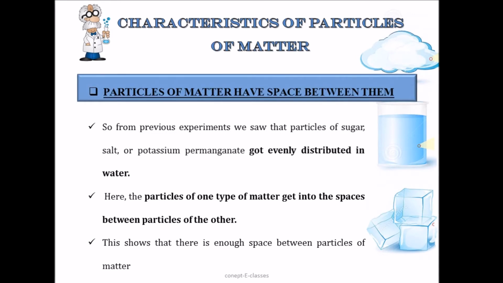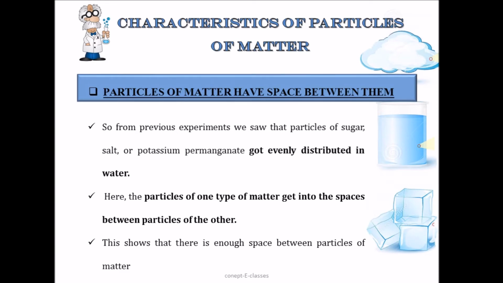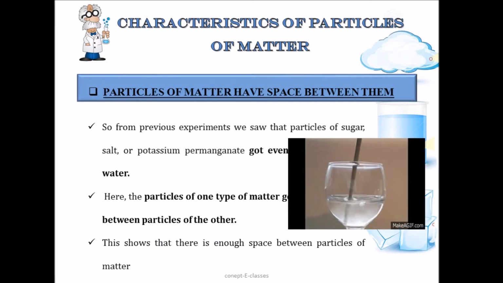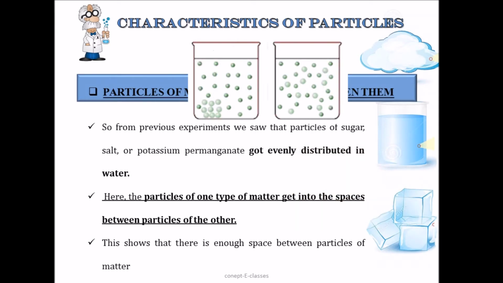In our previous experiment, when we mixed the particles of sugar or salt or potassium permanganate with water, we saw that it got evenly distributed with water. So what happened here is that the particles of one type of matter, say for example the particles of salt, get into the spaces between the particles of water. So this shows that there is enough space between the particles of matter.